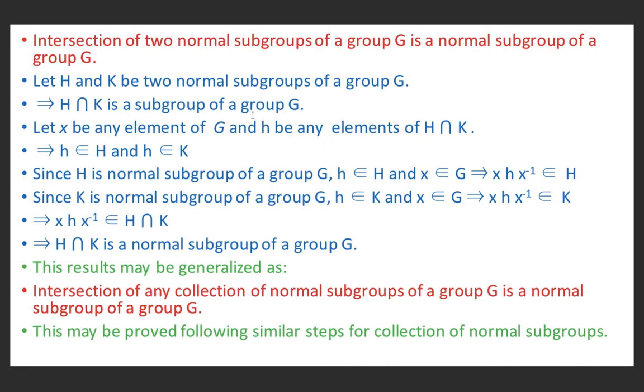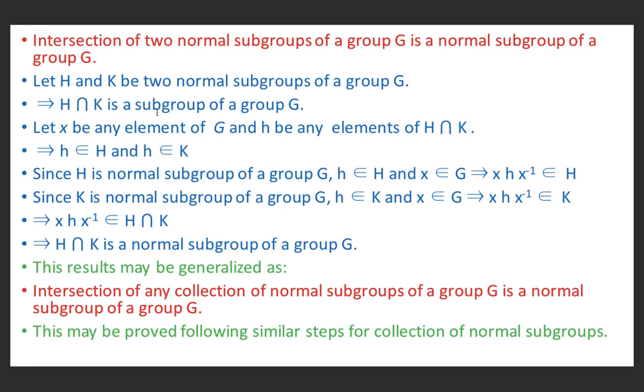Now, the intersection of two normal subgroups of G is a normal subgroup of G. Let H and K be two normal subgroups of a group G. This implies H intersection K is a subgroup of the group G, because H and K are normal subgroups, so they must be at least subgroups of G, and the intersection of two subgroups is a subgroup.